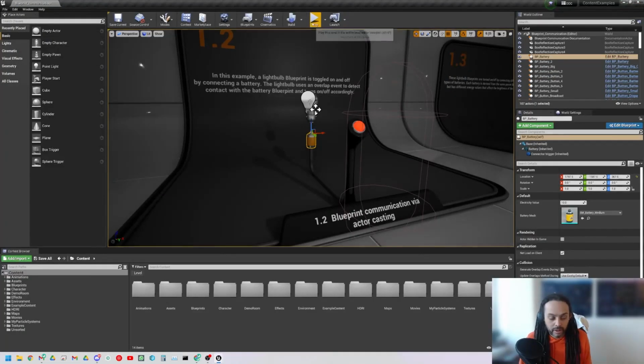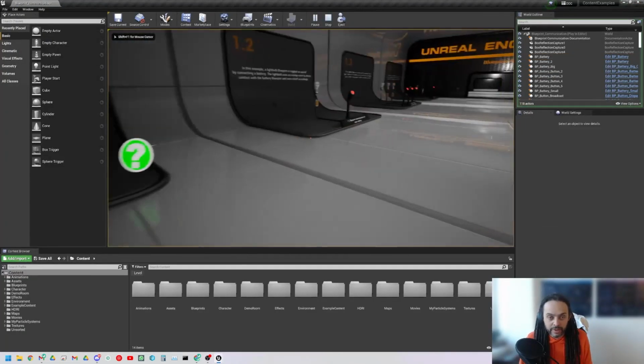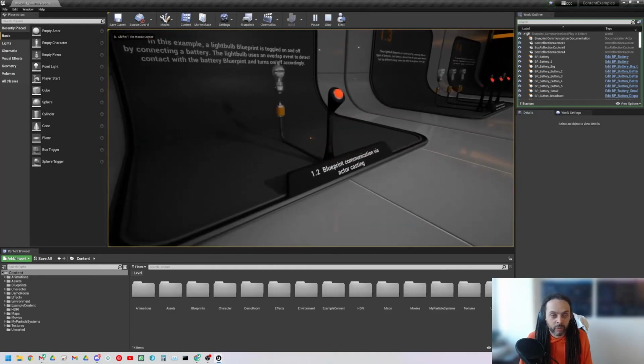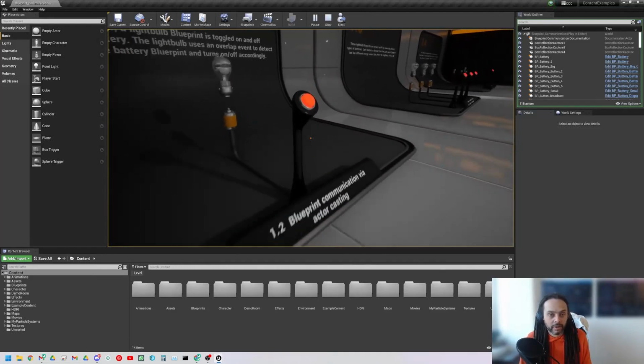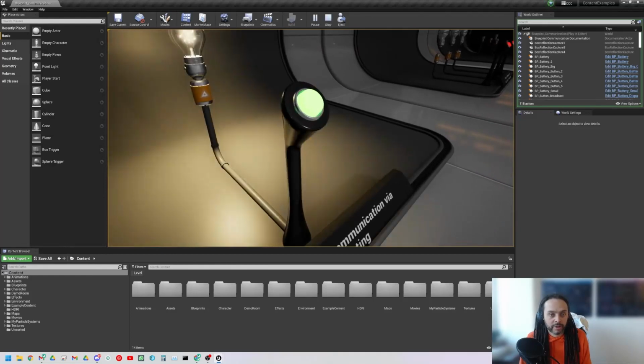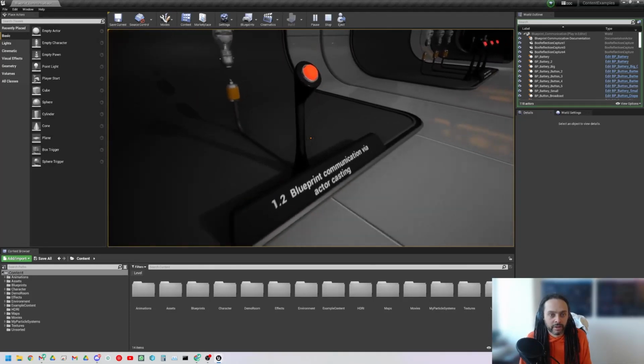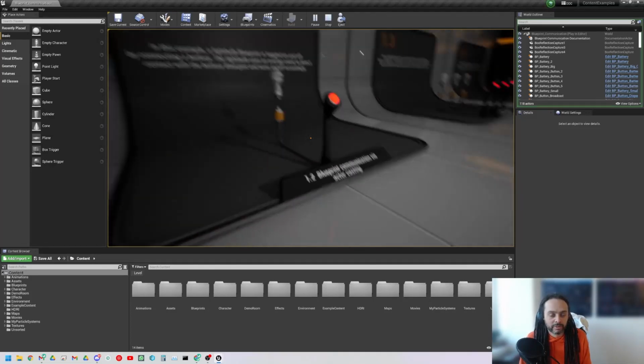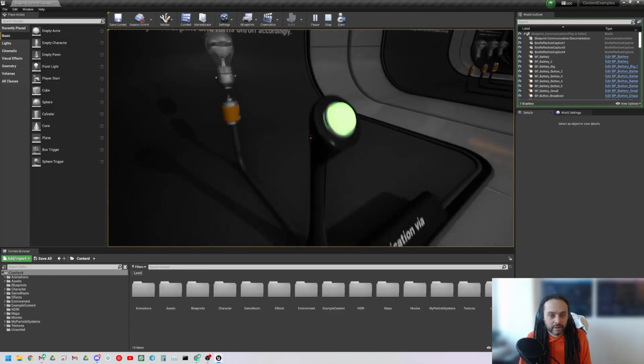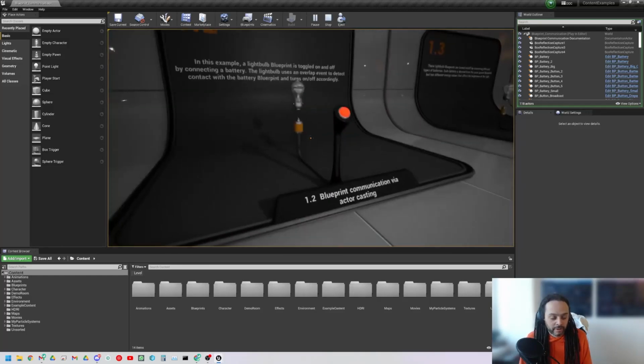So yes, as you said, what happens is it will play the animation and it will reverse the animation. So I can hop in and out, and if I do it quick enough, I can actually stop the battery from attaching, as long as I can get it within that 1 second that it needs.